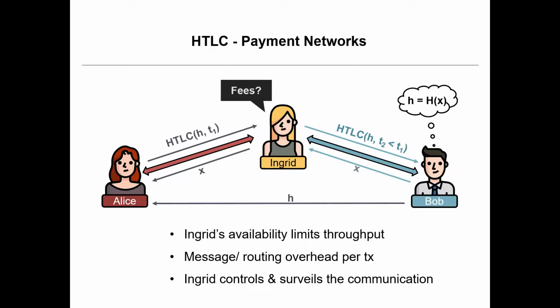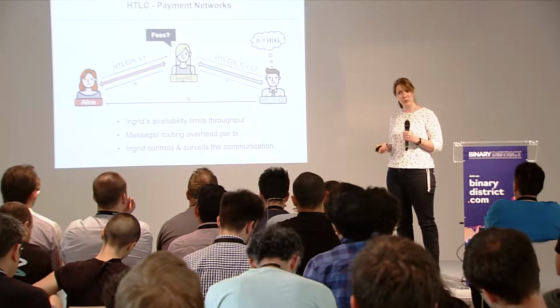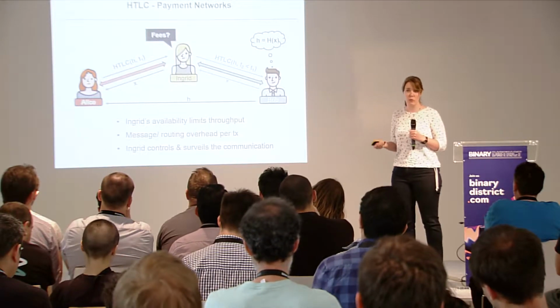And there's an additional problem that we have also heard about today, or yesterday: Ingrid has a lot of control over this channel. She can see everything that's going on. She knows all the intermediate messages between Alice and Bob. And if she doesn't like what's going on, she could also refuse to forward this message. So she has a certain amount of control over what's going on here. We want to get rid of that.